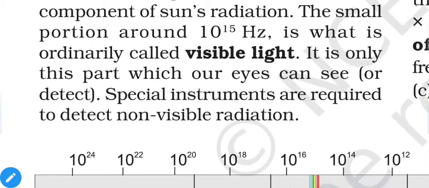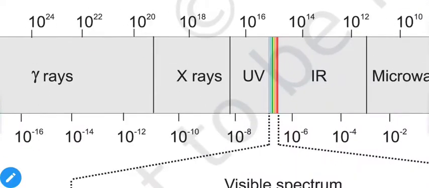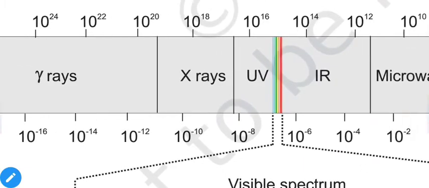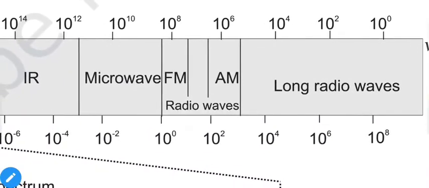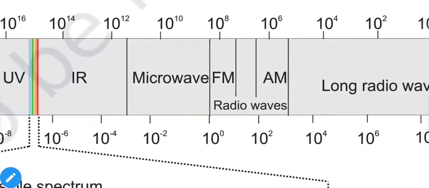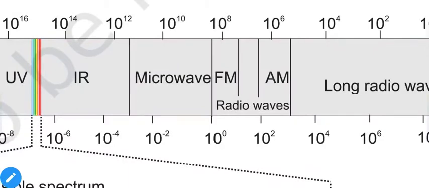Special instruments are required to detect non-visible radiations. That means this small region known as the visible spectrum is the only spectrum which we can see or detect. Otherwise, for UV to gamma rays, or infrared to long radio waves, we are not able to detect them. We need instruments to detect them.